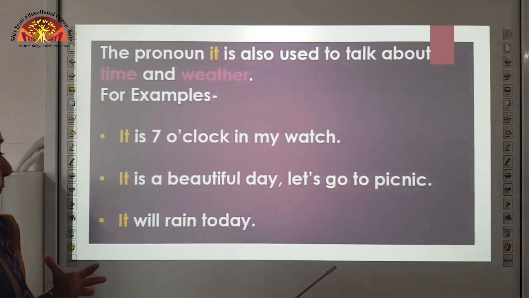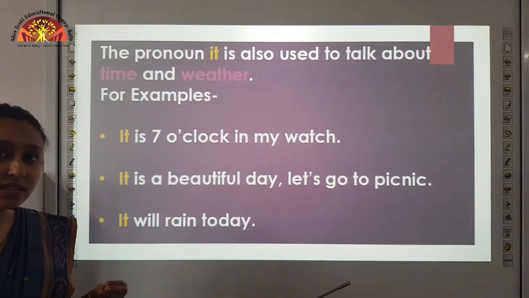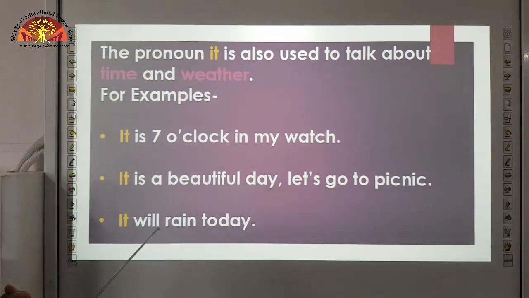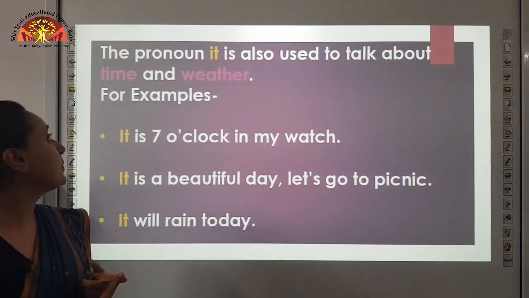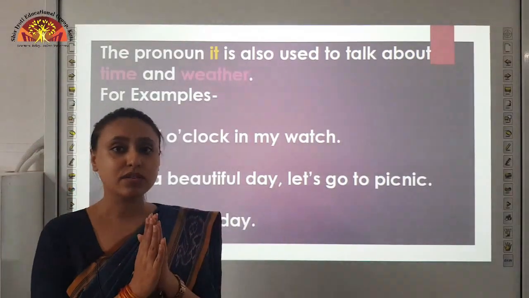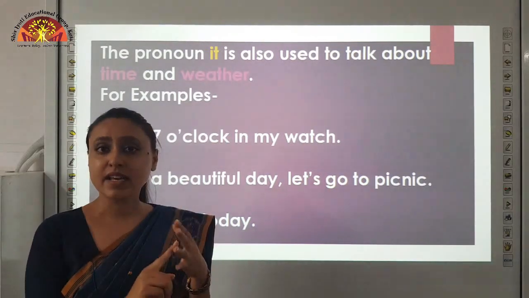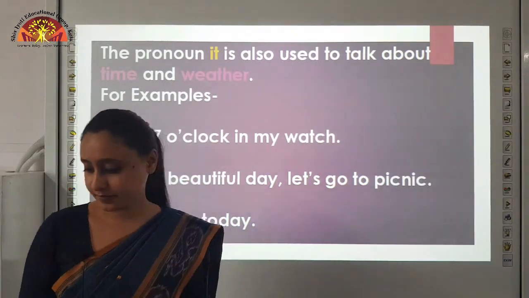Rain is a part of the rainy season. It is also telling us the weather condition. So which pronoun do we use here? The pronoun it. So children, what you learned, the pronoun it is used to tell animals, things, and time and weather.